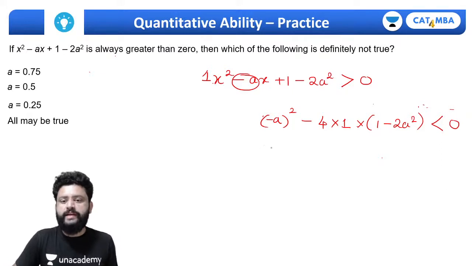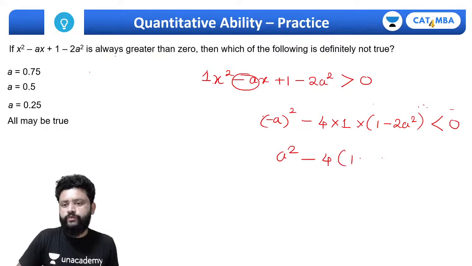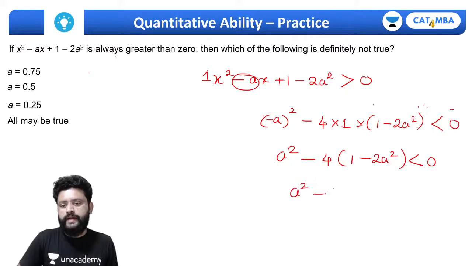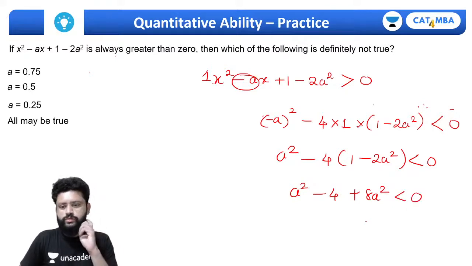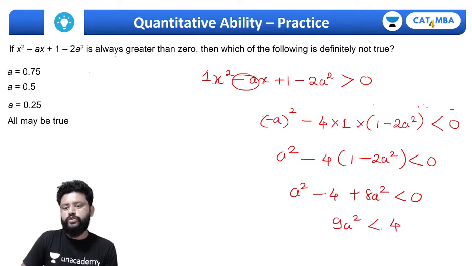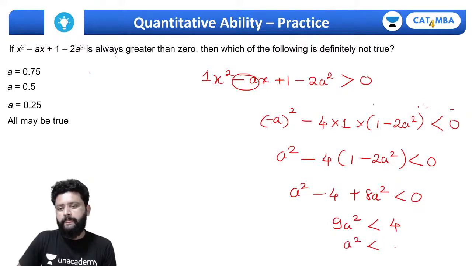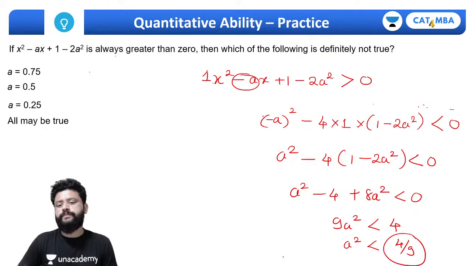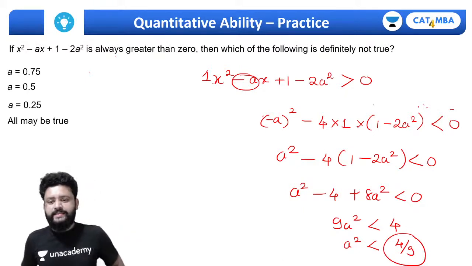Toh dekho ye completely a mein aa gaya, a square minus 4 in bracket 1 minus 2a square must be less than 0. This will be a square minus 4 plus 8a square less than 0. So I'm getting 9a square less than 4, and a square must be less than 4 by 9. A square must be less than 4 by 9.